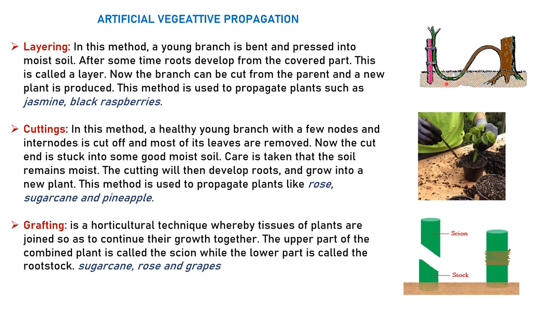You should make sure that the soil is moist, right? And after some days, you will find roots coming out from this part of the branch which is covered by the moist soil. And then you can cut this part of the branch, and you can sow it. This particular part will grow as a tree.